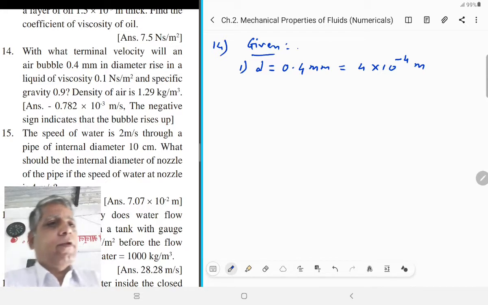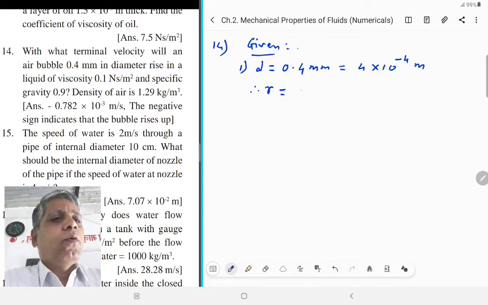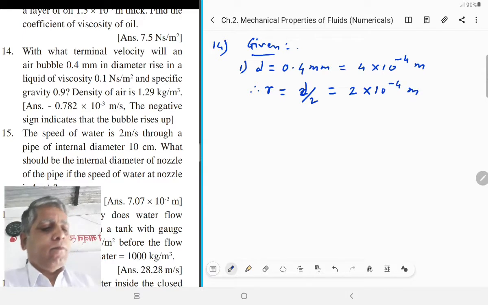This is the diameter. Therefore, radius of air bubble r is equal to d by 2, and that is equal to 2 into 10 raised to minus 4 meter.